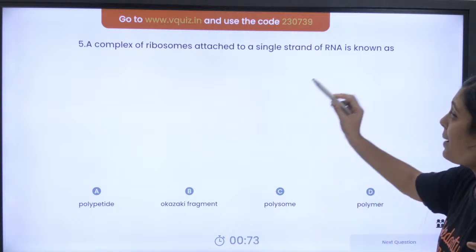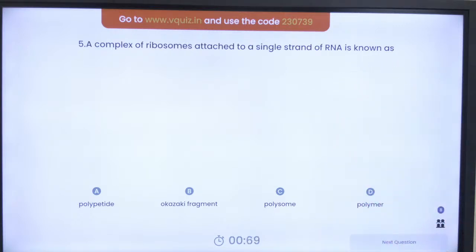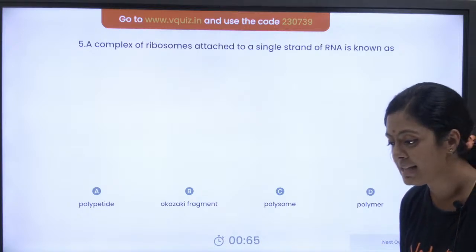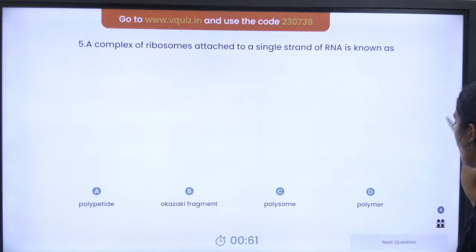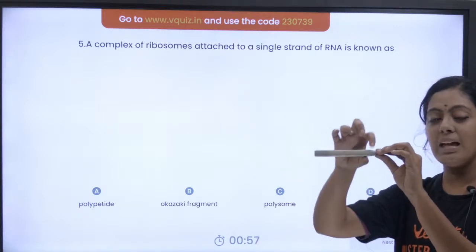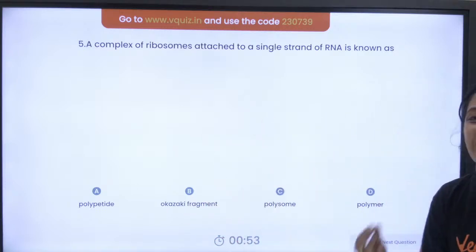A complex of ribosome attached to a single strand of RNA is known as, listen to it very, very carefully. This is given in your NCERT. Polypeptide, Okazaki fragment, polysome, polymer. What is the right answer? There is an mRNA, and ribosomes are attached along that mRNA. They are asking what it is called.